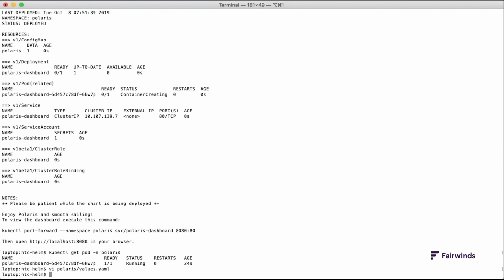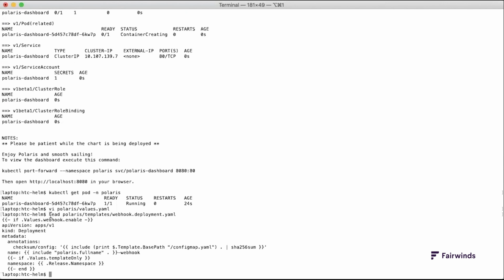Looking at the top of the Polaris webhook deployment Helm template, I see an if statement in double braces that says if .Values.webhook.enable, below which is the Kubernetes manifest for the deployment. This is a simple example of how Helm templating can be used to optionally include a Kubernetes resource.